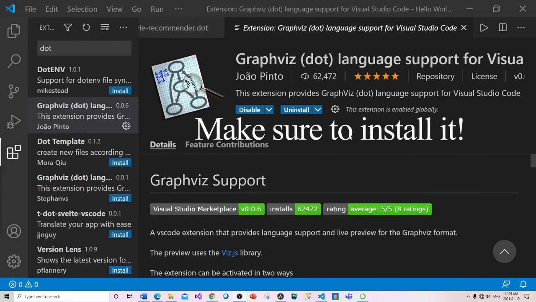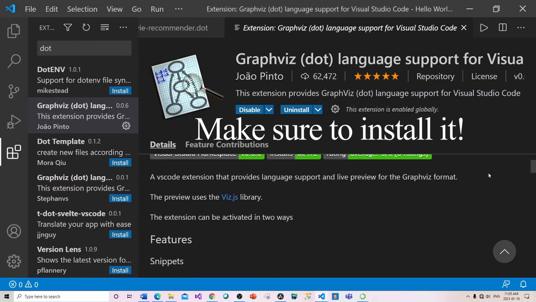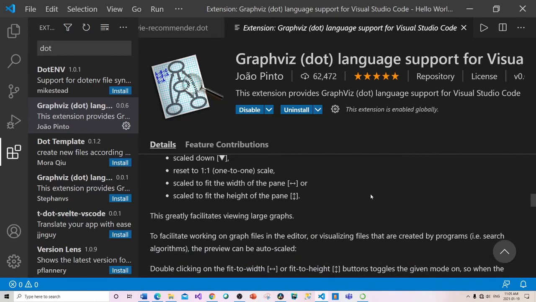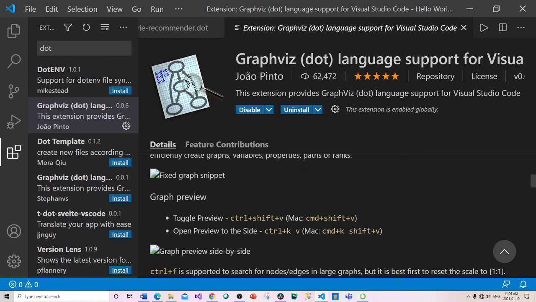Now, before I do anything else with this file, I want to just scroll down, and you can see some of the shortcut keys. Okay, so right here, when I get this all set up, I want to remember this: Control-Shift-V. Okay, because I'm going to need that when I go to look at the code here.